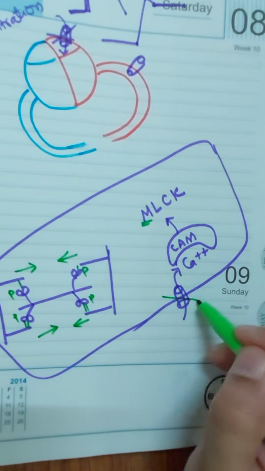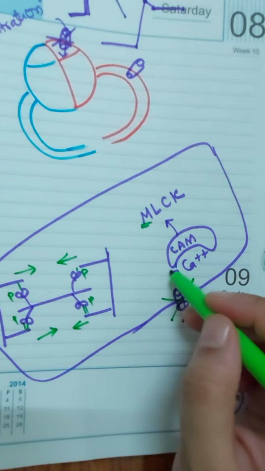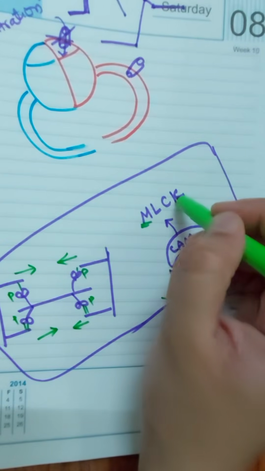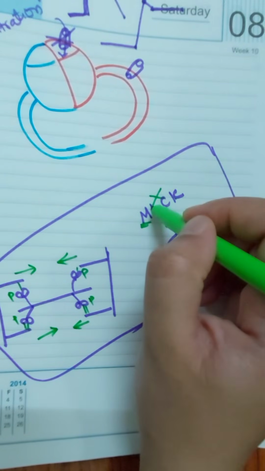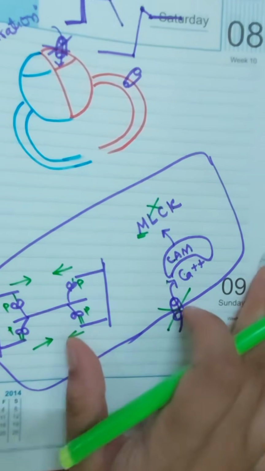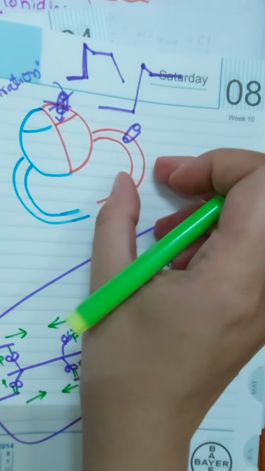We are giving calcium channel blockers. When calcium channels are blocked, it means there won't be any influx of calcium ions, there won't be a calcium-calmodulin complex, there won't be activation of the myosin light chain kinase, and there won't be any kind of contraction taking place over here. So this is how the calcium channel blockers are producing arteriolar dilation.